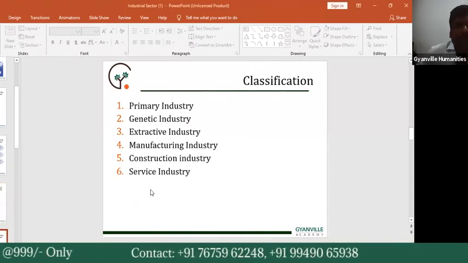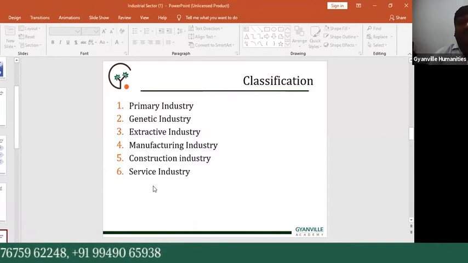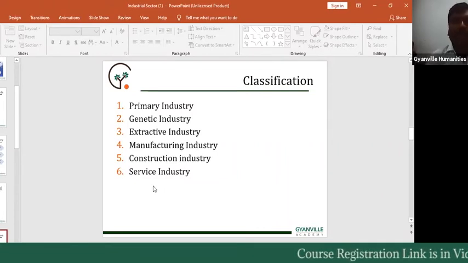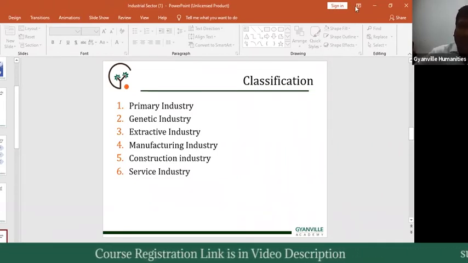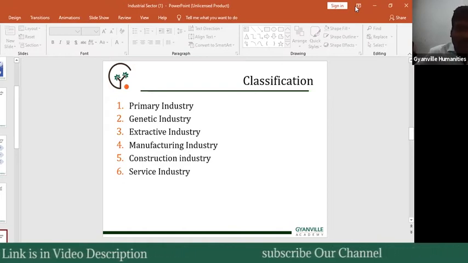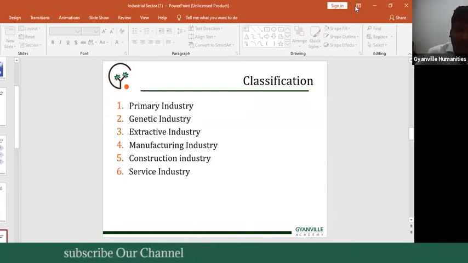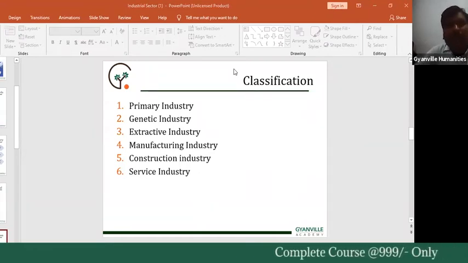Next topic, the classification of industries. This is the general classification. I think this concept was covered in the commerce subject in first year. This is the classification of the industries.